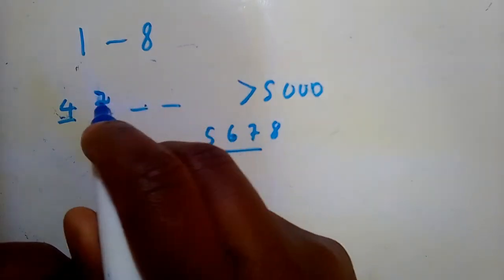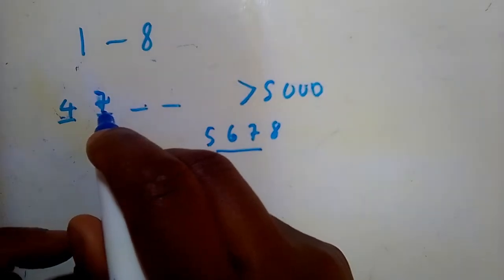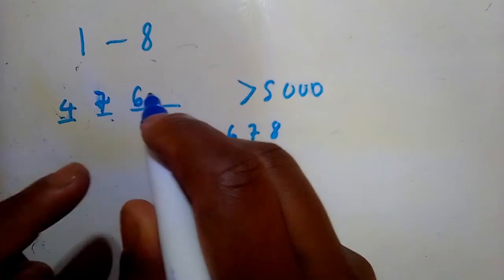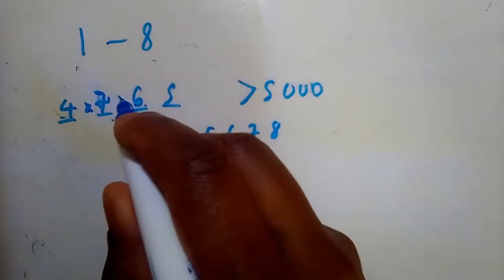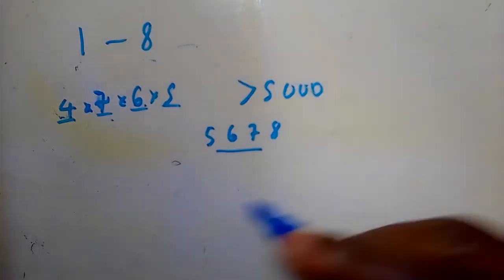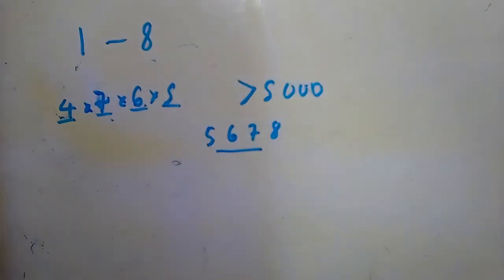And then here, because one of the 7 choices has been used, we can't use it again. So basically, we'll be left with 6 choices. And then, since one of them is used, here we'll be left with 5 choices. Then you put multiplication signs in between. So this is what we have. So 4 times 7, which is 28, and then we have to multiply by 6 and then times 5. You type this in a calculator and you get your answer.